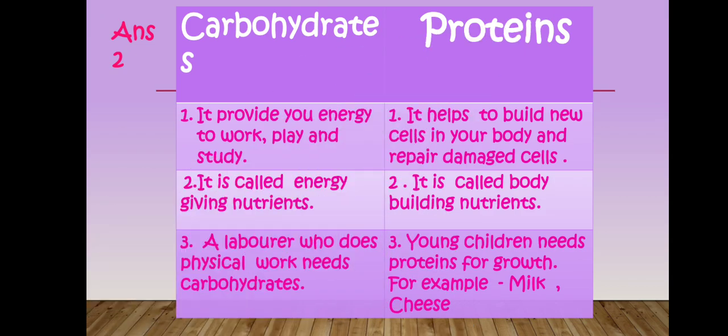Second question, distinguish between carbohydrates and proteins. So we will make one table and then write down.